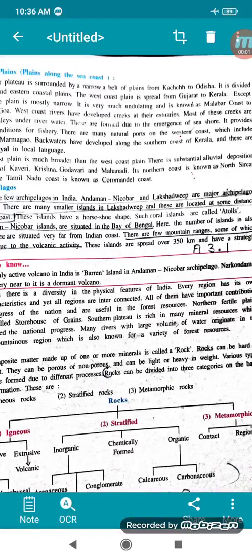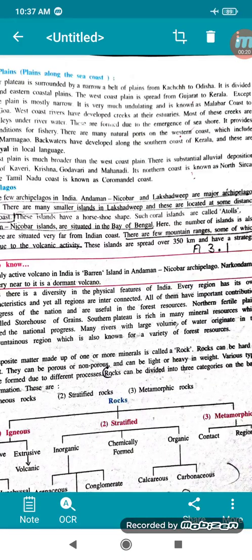Good morning again, and we'll continue with chapter 14. Till now, we have gone through the different forms of relief feature. First one was the northern mountainous region, then the Great Northern Plains, and then the Peninsula Plateau. Now we'll come to the next point.